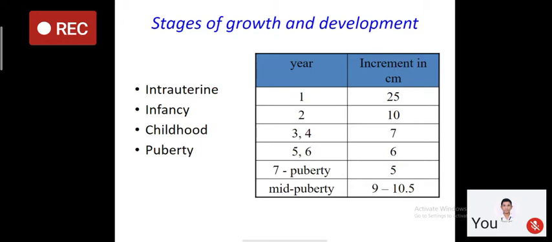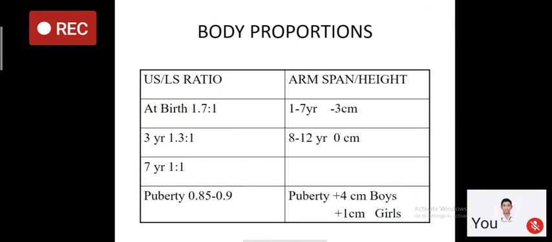That is why I am telling you, before puberty, between 4 to 8 or 9 years of age, if any child is growing by less than 4 centimeter in a year, this is pathological and needs to be worked up or evaluated. Also, there are important body proportions which we should measure because they will help us in the differential diagnosis of short stature. At birth, the upper segment to lower segment ratio is 1.7:1. And at 7 years, it becomes 1:1. And after attaining puberty, the adult body proportions are 0.85 to 0.9.